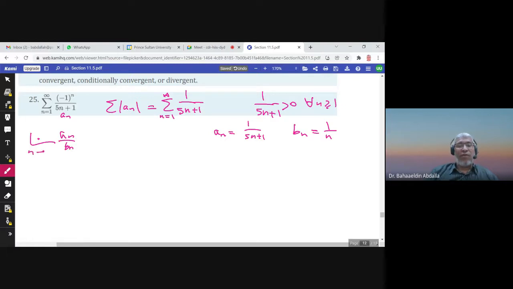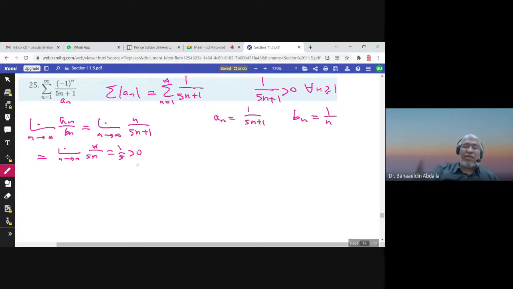And for more about the limit comparison test, check the previous section 11.4, the limit comparison test. When we divide the two, I'll have n over 5n plus 1, and the limit would be 1 over 5, and this is greater than 0.